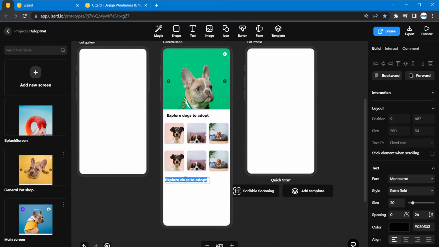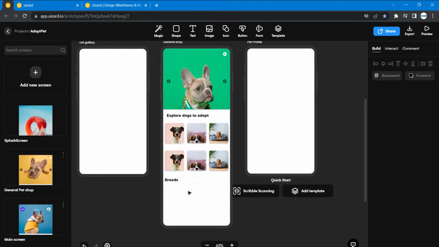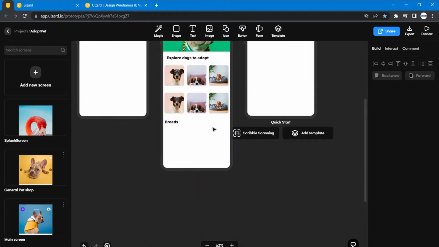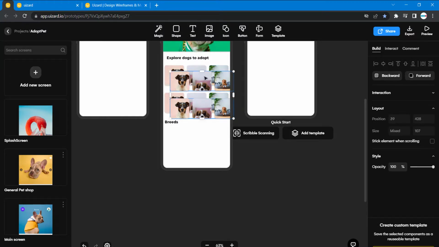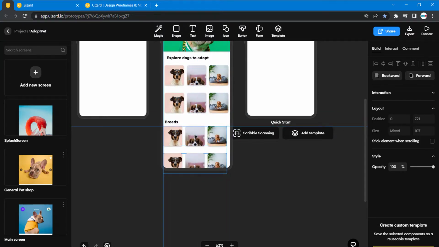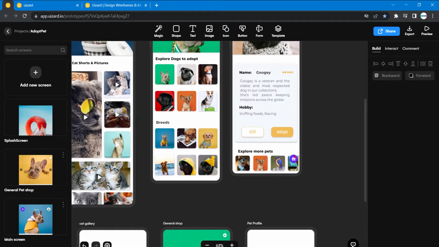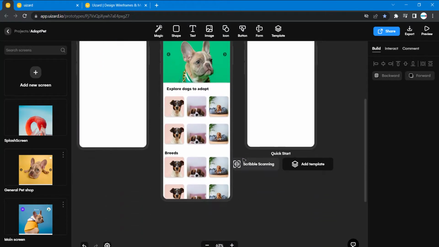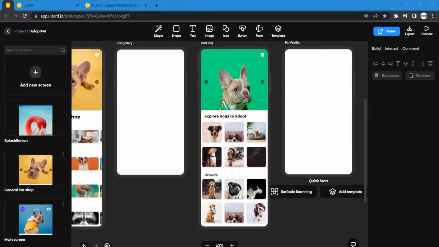So I'm going to type breeds, and then all I have to do is duplicate this, Control C, Control V, then bring this down. Let's see. I'm going to change the images, so I'm going to pause the video. You can see now I've populated them with the desired images. You can do the same, and you can see the spacing. That should be it for this particular UI.